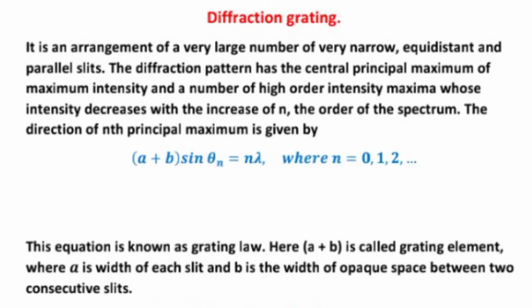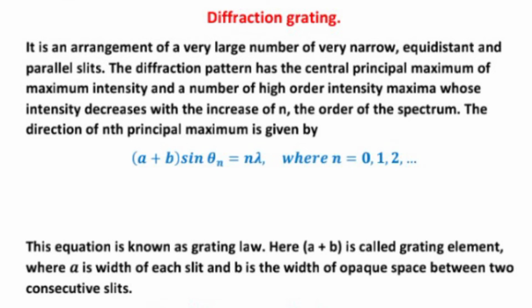Now the diffraction grating. What is diffraction grating? It is an arrangement of a very large number of very narrow, equidistant and parallel slits.